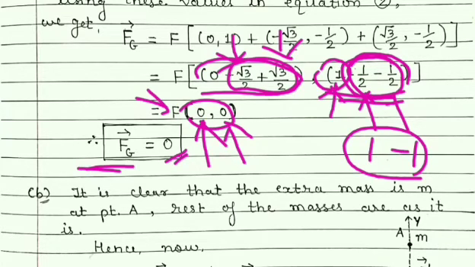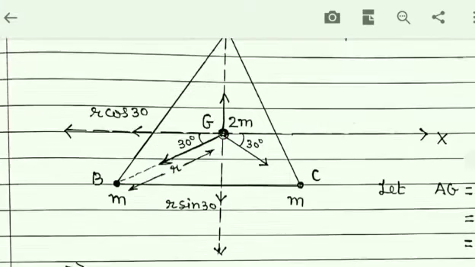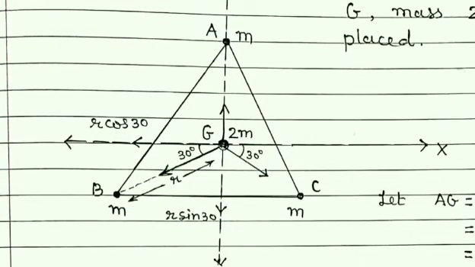So force at point G due to the particles at point A, B and C will be 0. So students, we obtained force at point G equal to 0 due to these particles at point A, B and C.